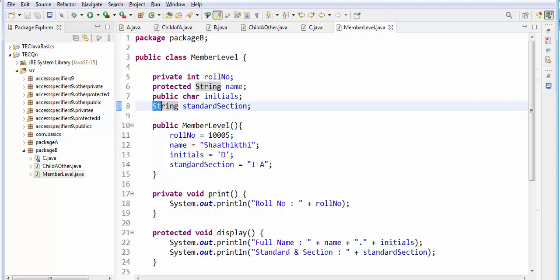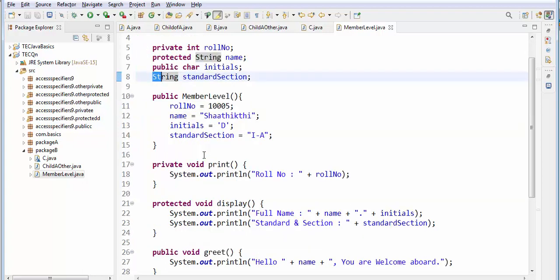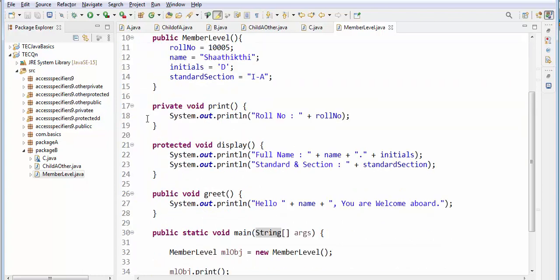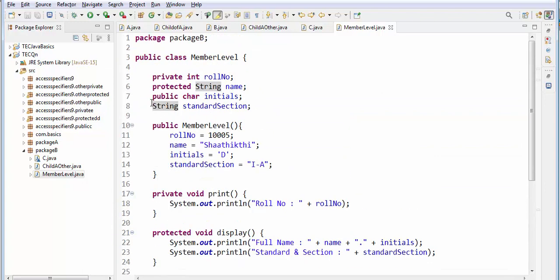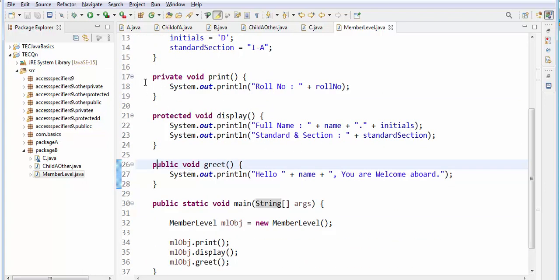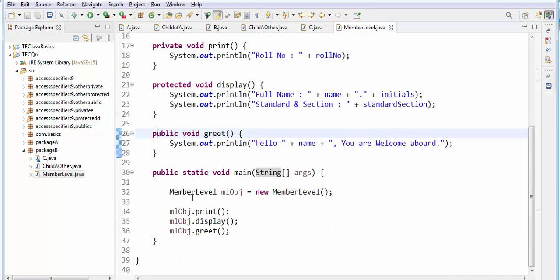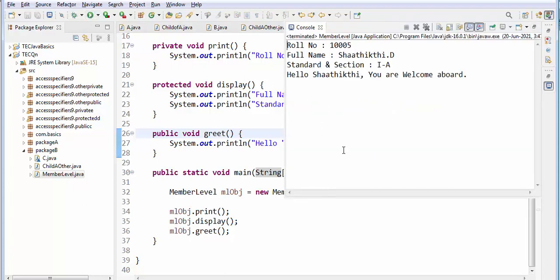Next I have defined the value. Next I have 4 methods. One is a private method, a protected method, a public method. The default method I didn't write. Let us have these 3 methods, and I'm creating an object and calling these 3 methods. Let us see, I'm getting the output. So in the first method, it's a private method, I am printing the roll number. In the protected method, I am printing the full name, and in the public method I am greeting.